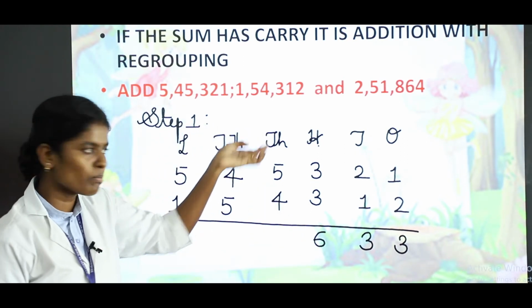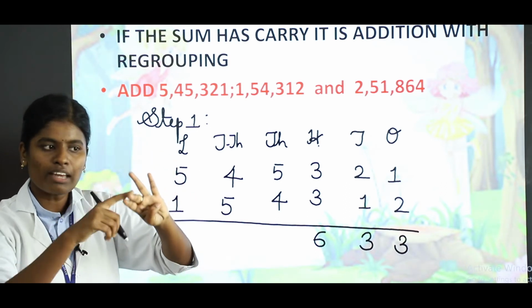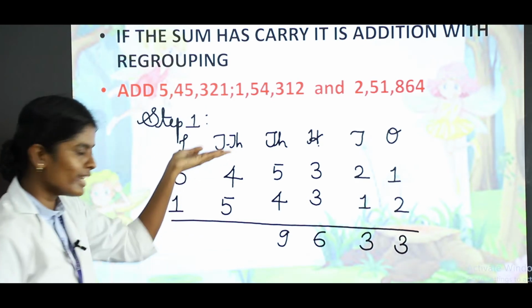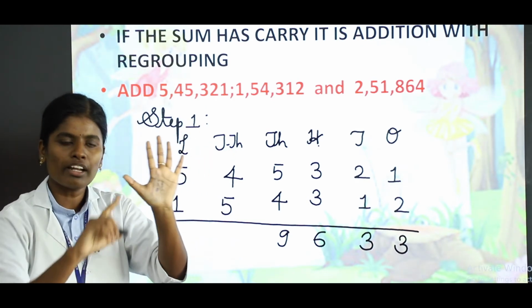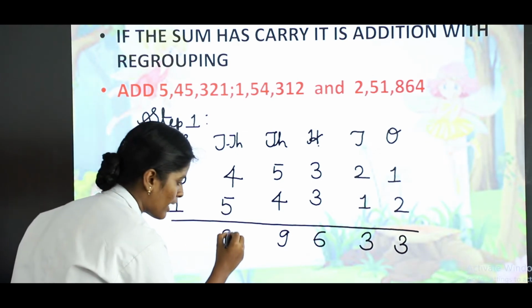Next take 1000 place, 5 in the mind, 4 in the finger. 5 after, 6, 7, 8, 9. So the answer is 9. And 10,000 place value, 4 in the mind, 5 in the finger. 4 after, 5, 6, 7, 8, 9. So the answer is 9.